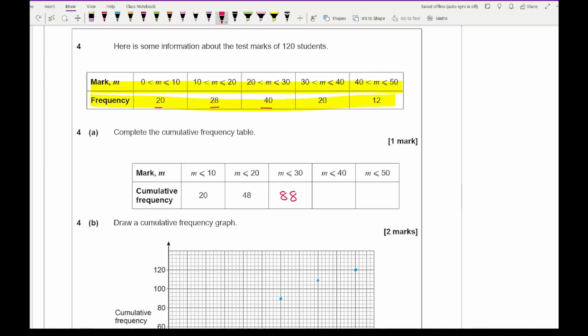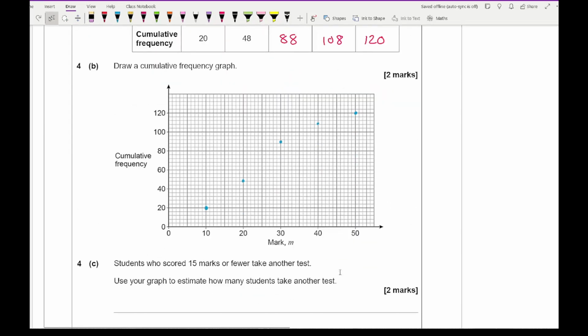How many are less than 40? Well, that's going to be 20 plus 40 plus 28 plus 20, which is 108. And how many are there altogether? Well, there are 120. It then says for B, draw the cumulative frequency graph.